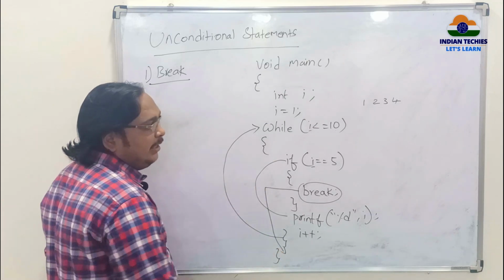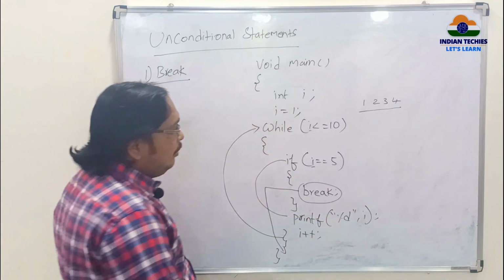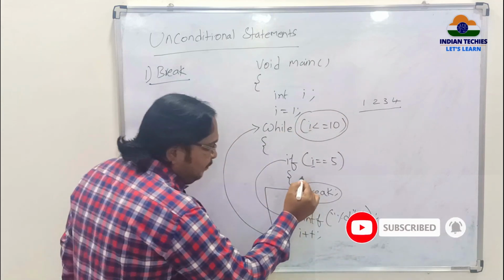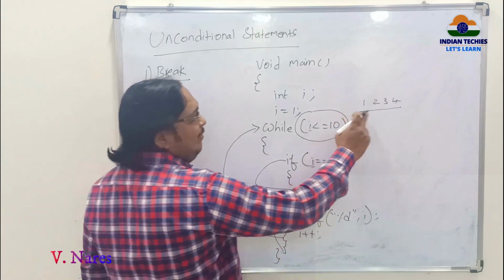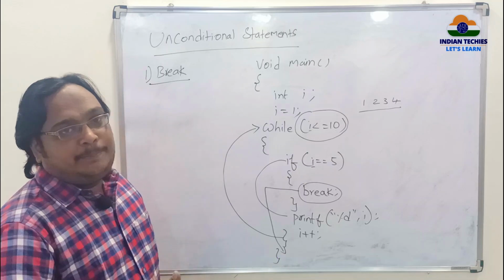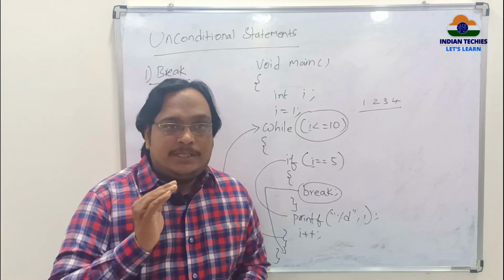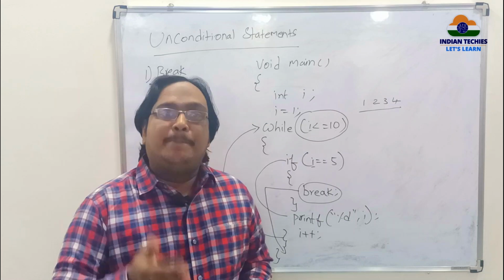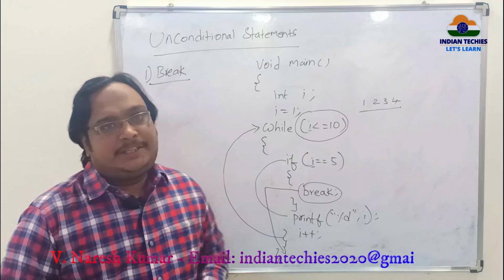Here there are no more statements. Then your output consists of only 1, 2, 3, 4. Even though you have written I less than or equal to 10, since you have written a break statement, what happens? Once these values are printed, at the 5th repetition, your loop will be stopped and comes out of the repetition. So the break statement stops those repetitions and comes out of the loop completely. This is the purpose of the break statement.